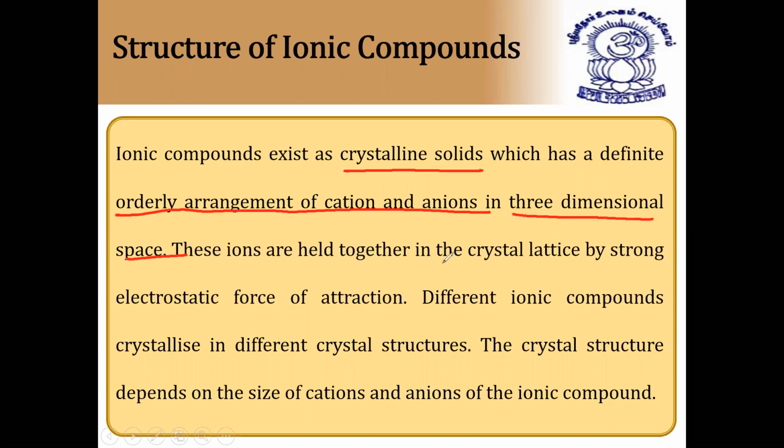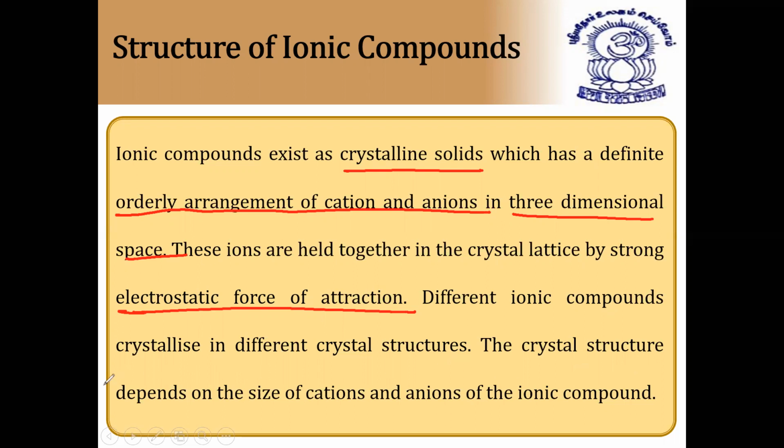These ions are held together in the crystal lattice by strong electrostatic force of attraction. So with what force do they attract each other? Strong electrostatic force of attraction. Out of all the bonds, ionic compounds have the strongest attraction between the two combining species, that is ions. That is called electrostatic force of attraction. Different ionic compounds crystallize in different crystal structures.